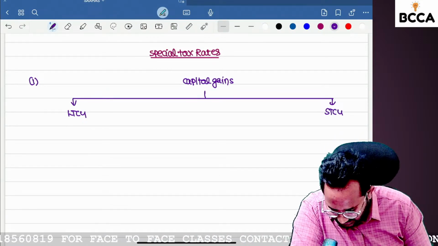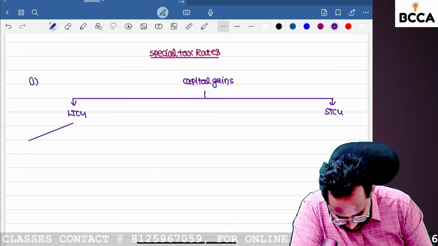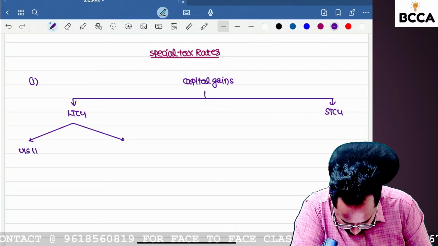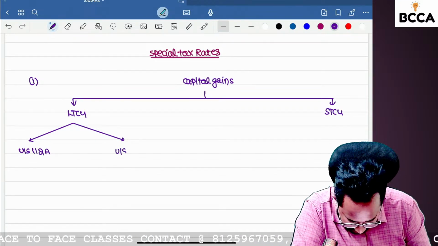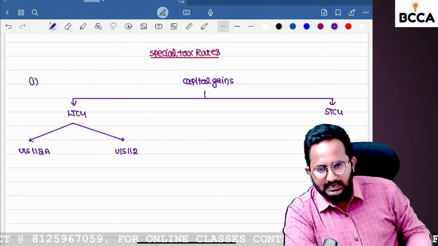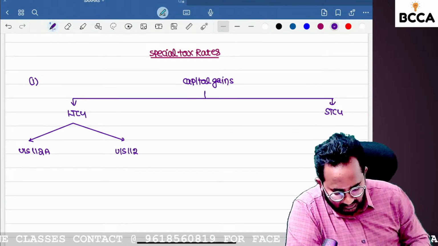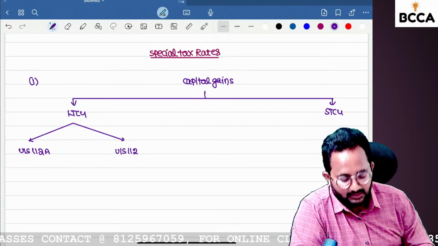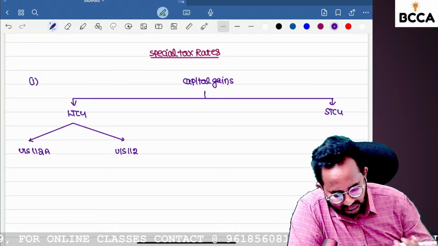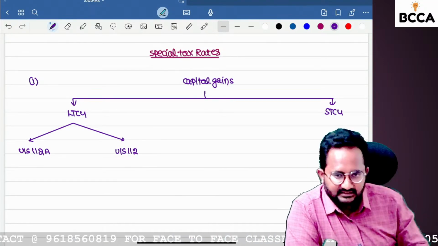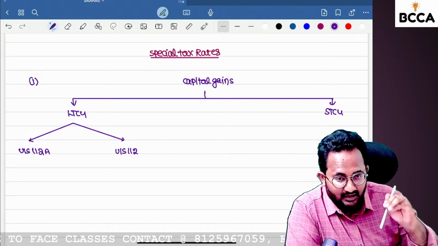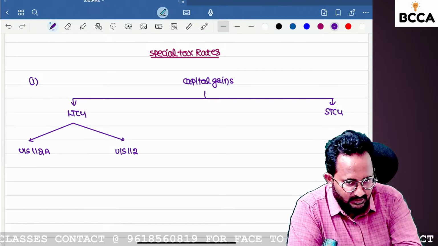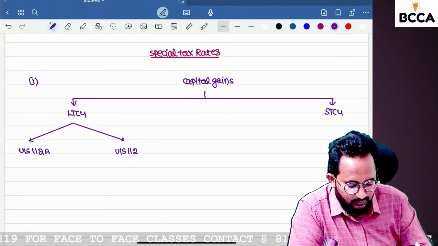In the long-term capital gain, it is taxable under section 112A, and the remaining is under section 112. I will tell you in the later chapters in which circumstances long-term capital gain is taxable under section 112A and in which under section 112. That means in nearly 4 or 5 chapters I will explain these tax rates. No need to worry. Just remember these are the special tax rate taxable incomes, always taxable at a special tax rate.